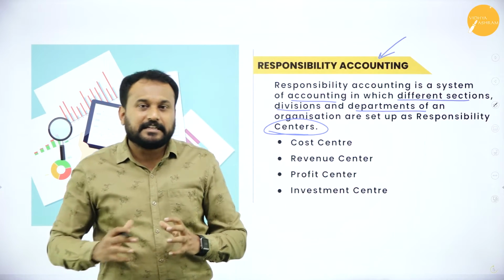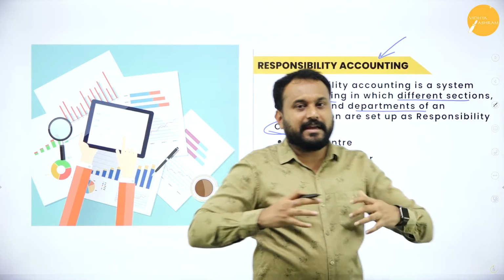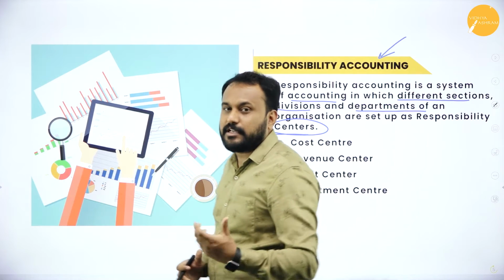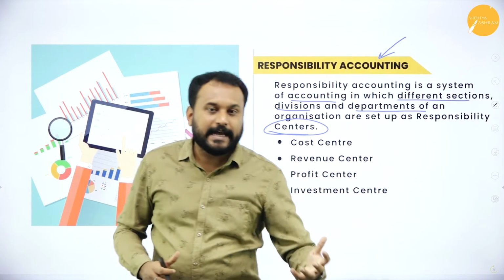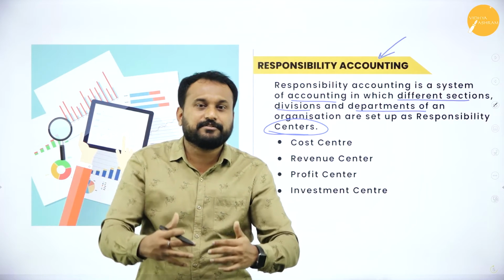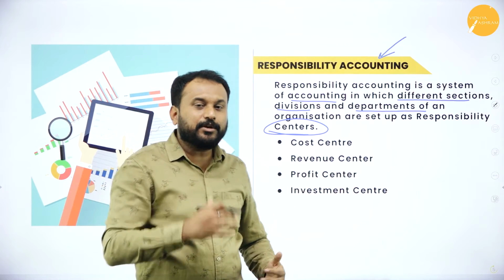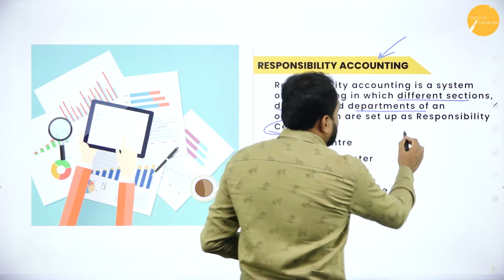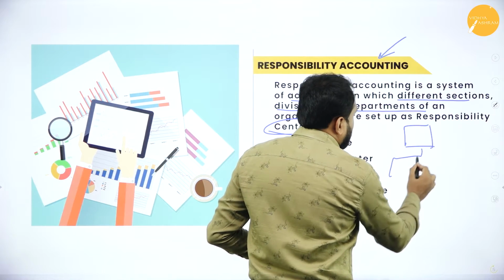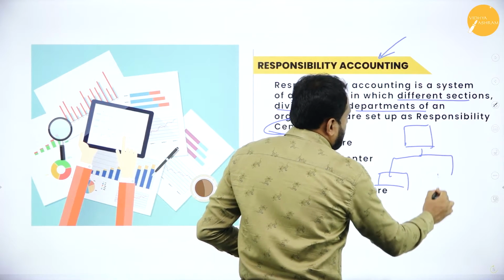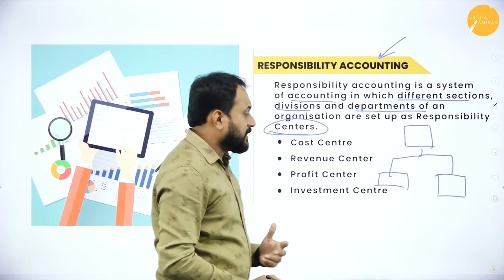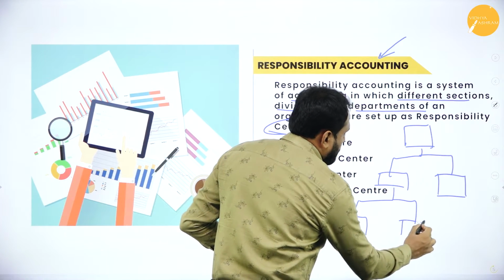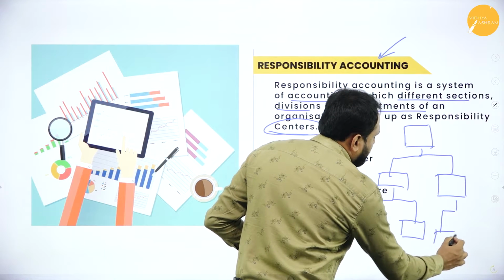Now understand, it's a very big company, a big industry, a big business entrepreneurship. Who will be responsible for what kind of act? You are supposed to divide, that is, division of work will be given. When you give division of work to other people, there are many people. Now understand here, I'll just give you an example. There is one department which is headed by a few of them. Here we have, okay, this is just an example which I'm giving to you.